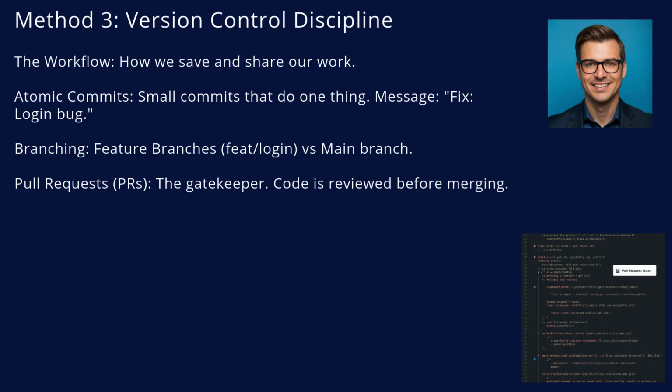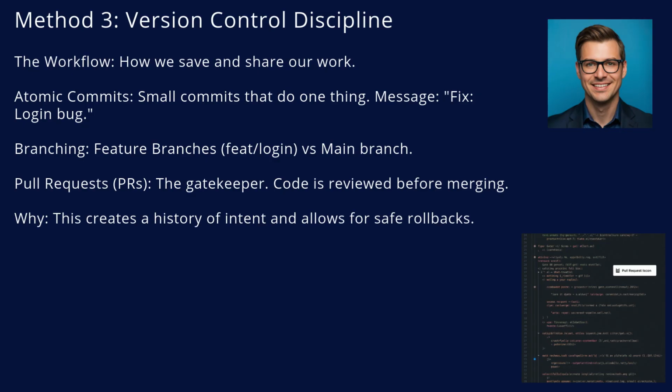And we use pull requests. This is the professional way to merge code. It invites review and ensures quality. This discipline creates a history. If something breaks next week, we can look back and see exactly what changed and why.